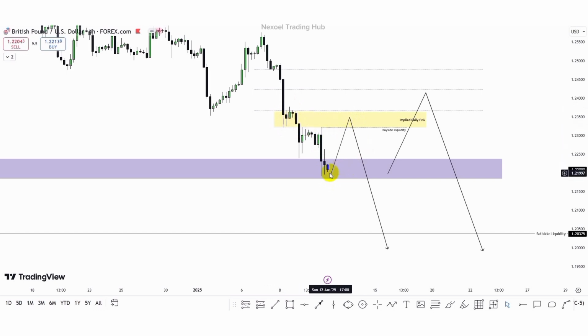So we're expecting to see the market may sweep the buy side, and then we have the fall of price to the downside, or price may return further into the daily fair value gap we also saw in the daily time frame, which is above the implied daily fair value gap, and then we have the bearish continuation. So these are the zones we should wait to see the formation of structure in the lower time frame. Then we can consider going bearish in the market, and if we find bullish structure, then we should also take the bullish movement to the upside. So that is basically going to be you counter trading.